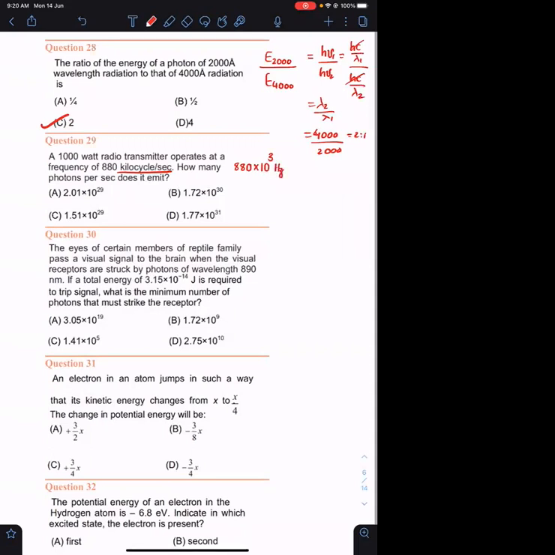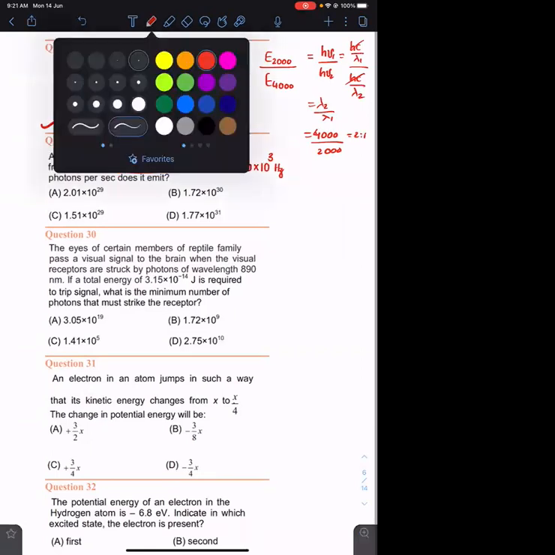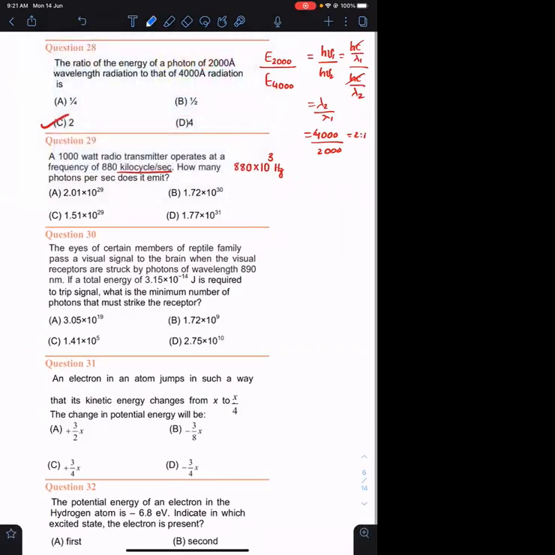They're asking how many photons per second does it emit. I already gave you a question on how to interpret power. The unit of power is watt, which is equal to 1 joule per second.